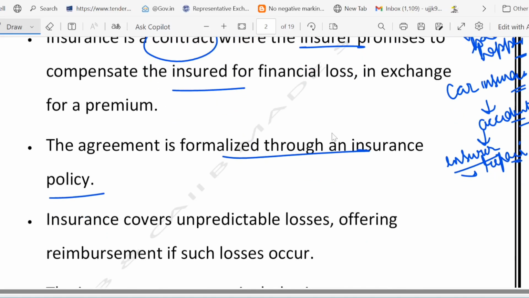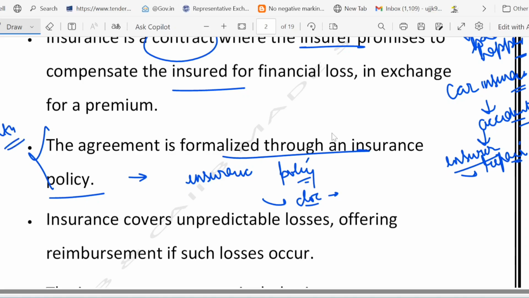Now it is finalized through a policy, which means the details of this agreement are written in an insurance policy. This policy is a kind of document that explains what is covered, what is not covered, and how much you will be paid in case of loss. Everything in detail is written in the insurance policy. Let's say a health insurance policy lists down which hospital bills it will cover and up to what amount.